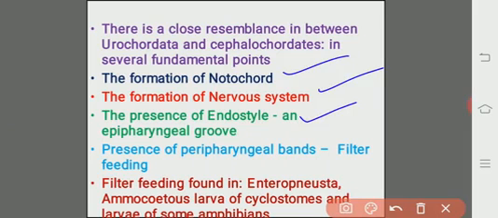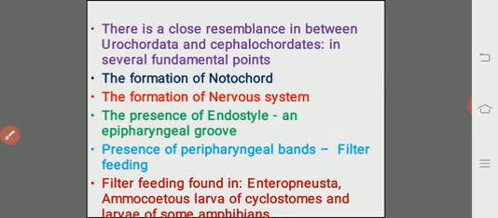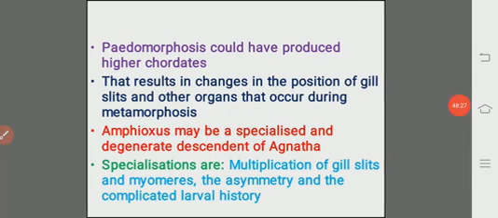And filter feeding is basically found in Enteropneusta, this is the class of Hemichordata, the Ammocoete larva of Petromyzon, that is a cyclostome, and some of the larvae of the amphibians, they have the filter feeding mechanism. So these all are the similarities with that of the urochordates.